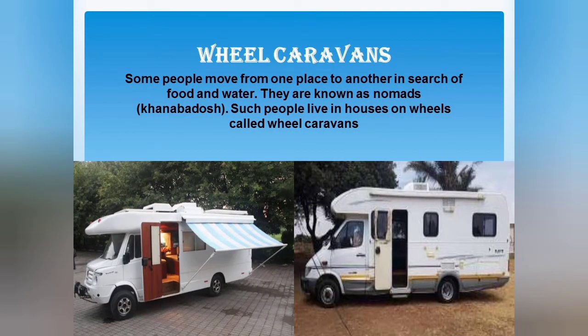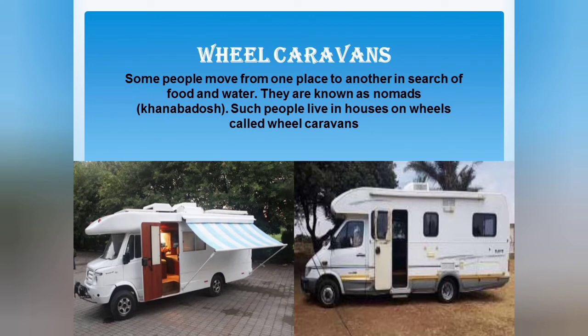Then the second temporary house is wheel caravans. Some people move from one place to another in search of food and water and they are known as nomads, means khanabadosh. Such people live in houses on wheels called wheel caravans.